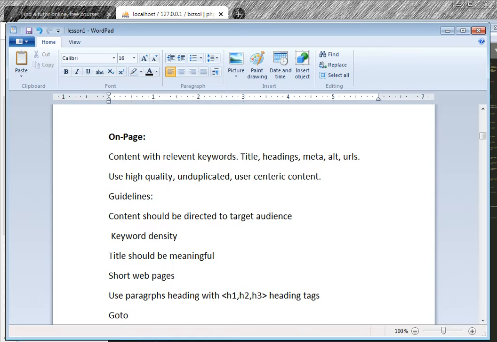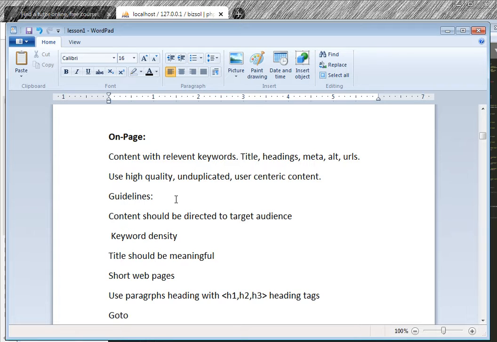Then comes use high quality, unduplicated and user-centric content. Your site must be audience-centric, user-centric, not search-engine-centric. Content should be directed to the targeted audience.